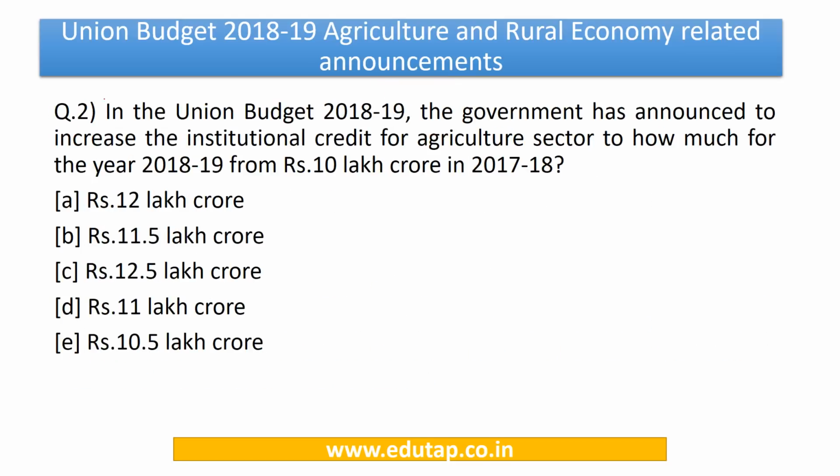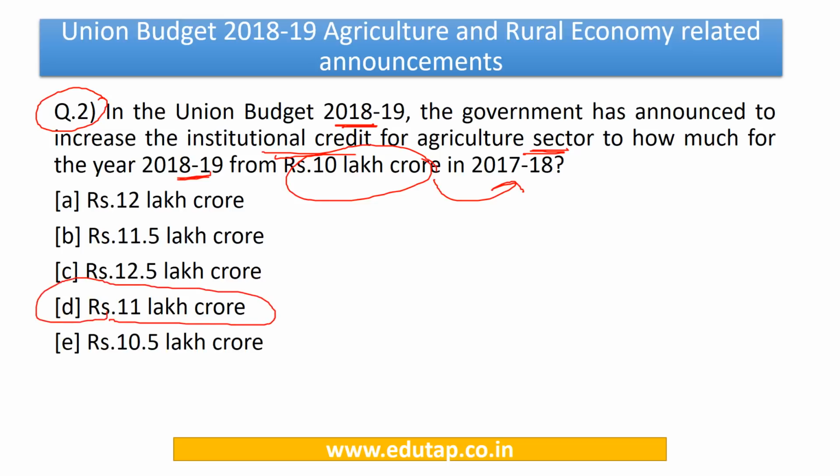Now let us move on to question number 2. Right? So in the Union Budget 2018-19, the government has announced to increase the institutional credit for agriculture sector to how much for the year 2018-19 from the earlier Rs. 10 lakh crore that was there in 2017-18. Right? So friends, this is a very straightforward, direct, factual question. So the answer to this question is Rs. 11 lakh crore. So kindly note this data from the exam point of view.